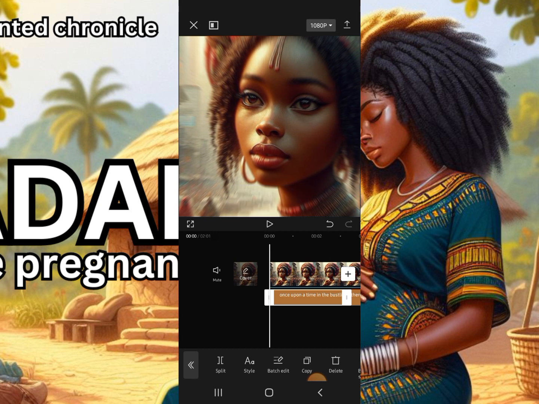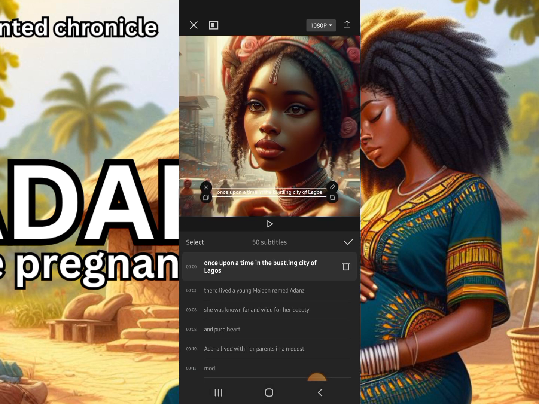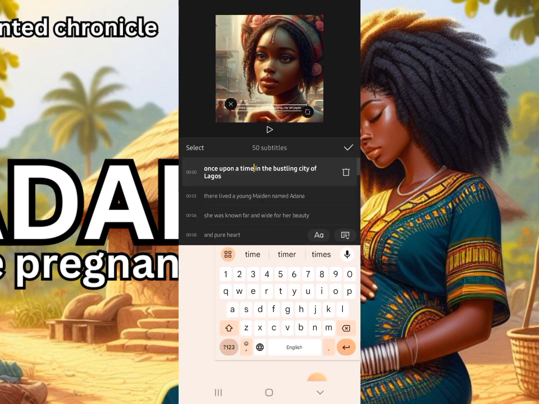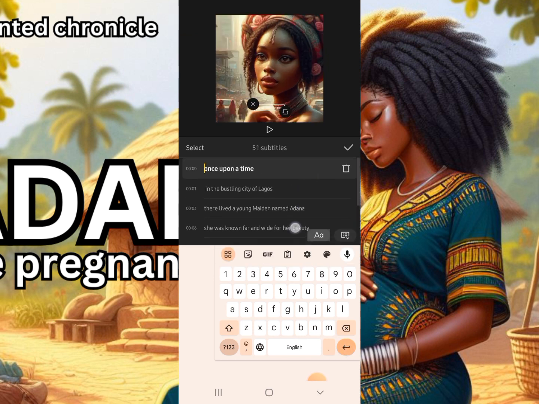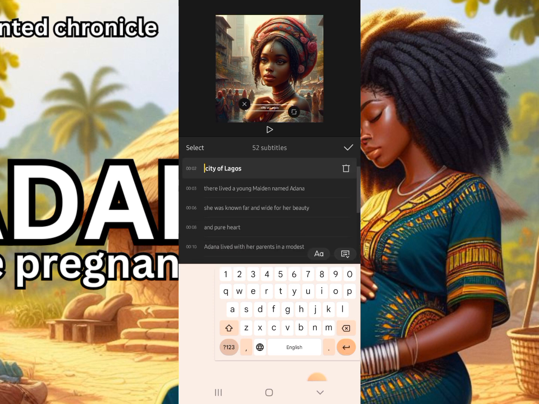So the auto captions have been created. The next thing we'll do now is to tap on each of the text, and then you tap on batch edit. So now for neater auto captions, you need to reduce the length of each of the sentences. So once upon a time, ensure they don't exceed 3 or 4 words in a line. So once upon a time, I'm going to be entering, tap on enter, so that the next one can go to the next line. Once upon a time in a bustling, I'll tap on this bustling. So I will enter city of Lagos. It should be down because they are too long.